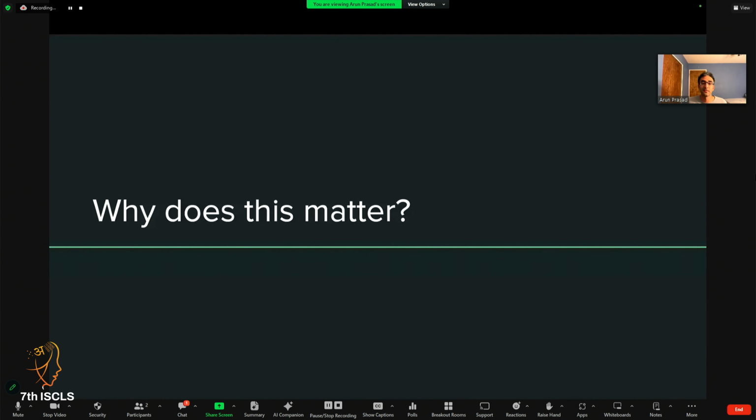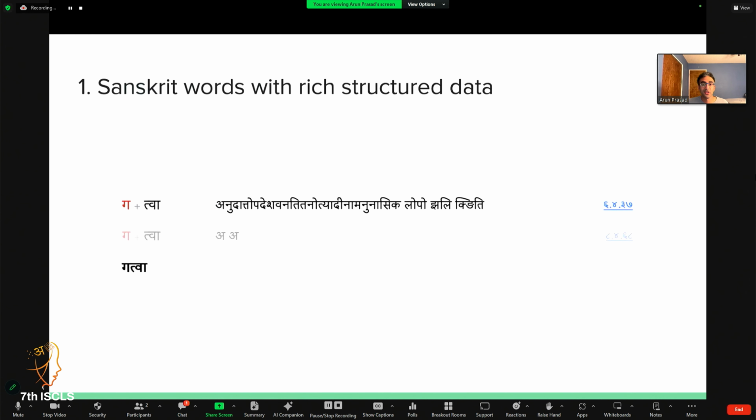So why does any of this work matter, to kind of conclude? First, we're producing Sanskrit words with rich structured data. So for example, if we derive the word gatva, we already know that it's created with tva pratyaya on the gam dhatu. But we can also see that it's produced by a specific rule here. And we can ask questions like, what other words are produced by this rule? What other forms of gam might use this rule as well? And get more insight into the behavior of the class of words produced by this dhatu.